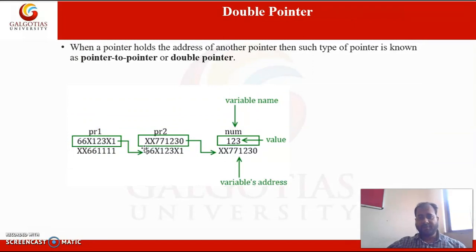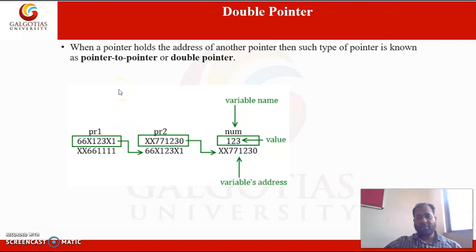In the last lecture we have seen how the pointer variables can be declared and initialized. A single pointer we have seen. Pointer is used to store address of another variable. In this way we can have double pointer also, we can have triple pointer also. What do you mean by the double pointer?